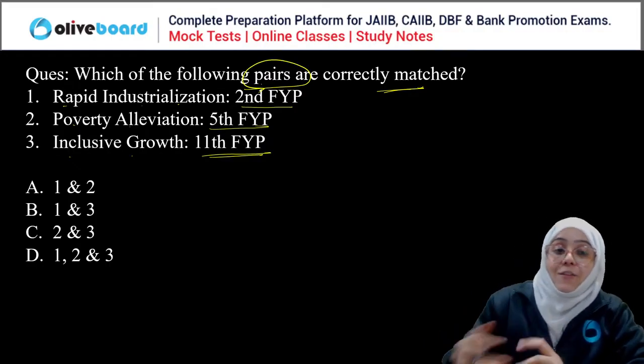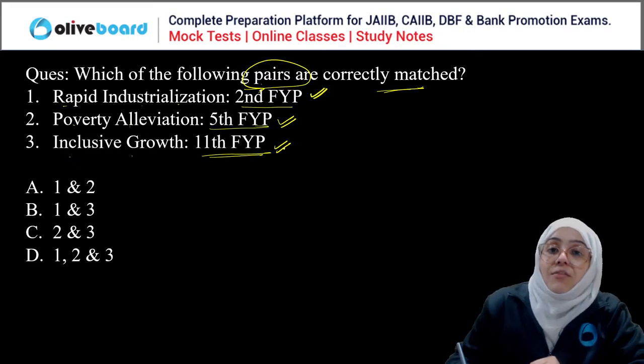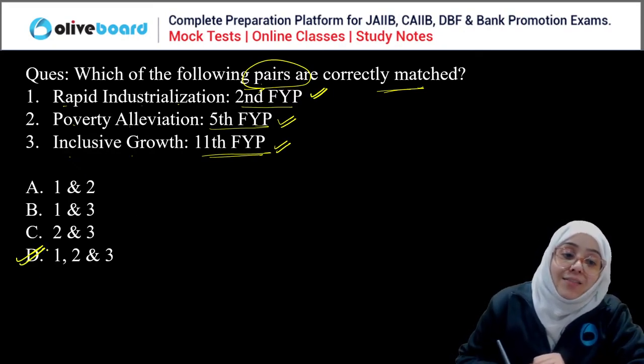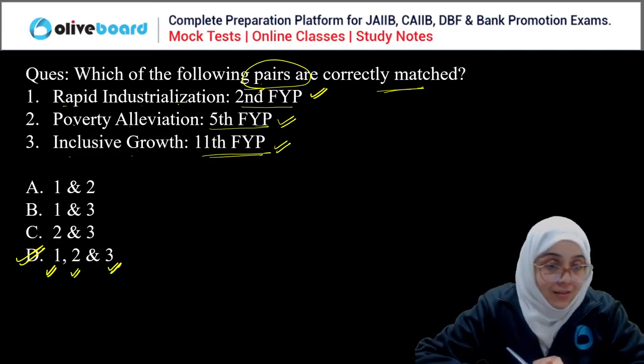Yes, second 5-year plan, rapid industrialization, right? Poverty alleviation, fifth 5-year plan, and inclusive growth is the 11th 5-year plan. So D is the correct answer. 1, 2, and 3 is the correct answer, right? So D is the correct answer here.